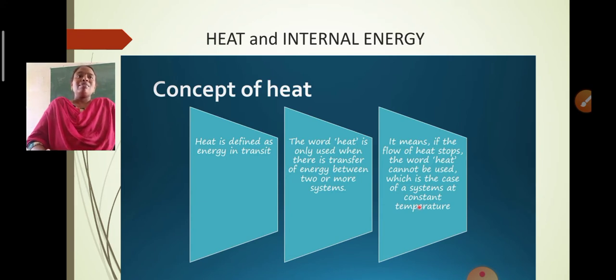So a matchstick being rubbed becomes hot enough to burn. For example, if you strike the matchstick on the surface of that particular chemical, it becomes hot and burns. These are examples which show that mechanical energy or work disappears when heat is produced. This shows the equivalence of work and heat. We can observe a number of examples in our daily life regarding the equivalence of work and heat.